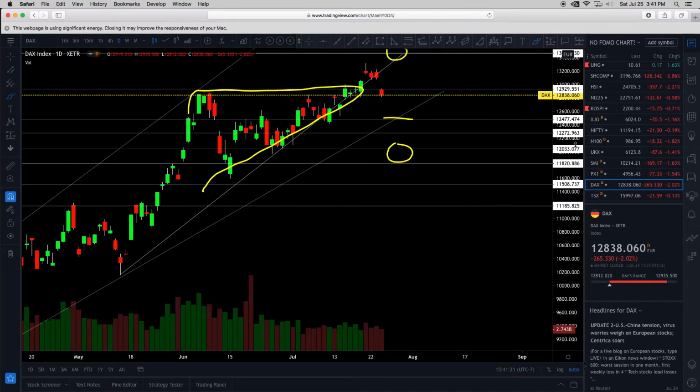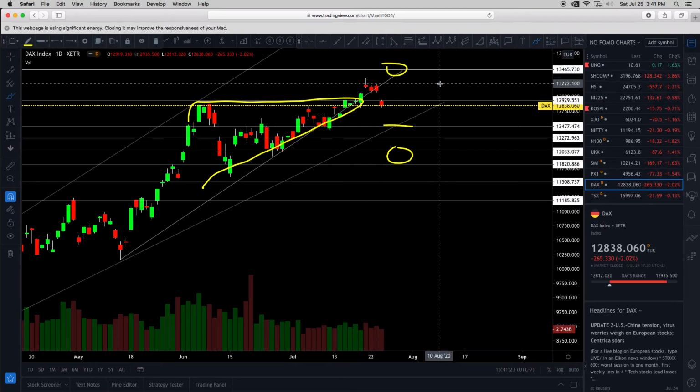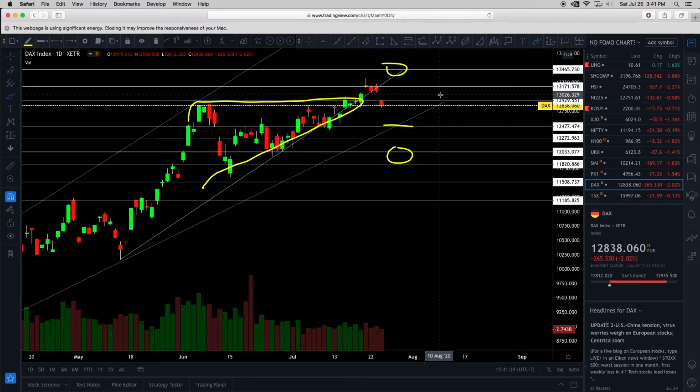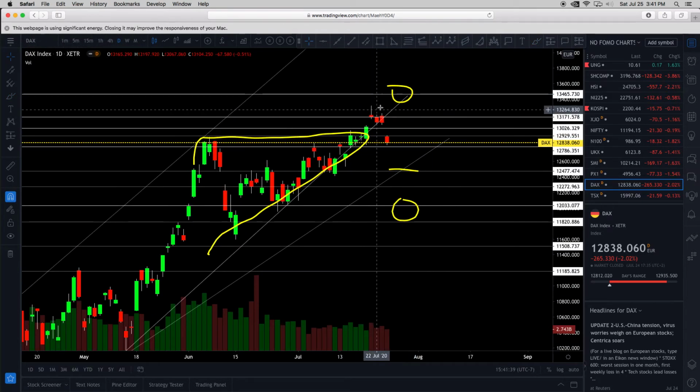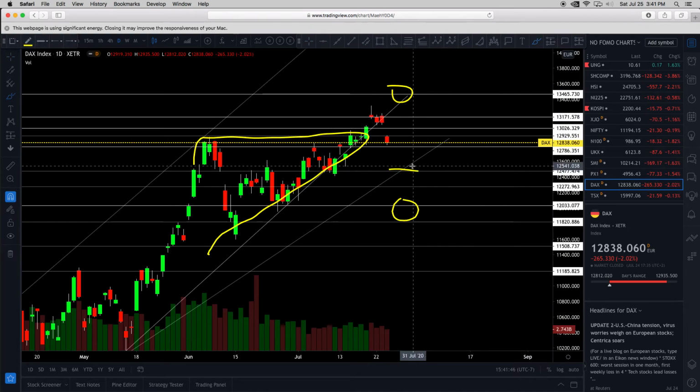Next, DAX Germany index, very similar, topping out. I'm going to call it down here at 13,171 euros. Okay, lost the support of 13,026. Now we're at the next level of support, 12,786. So again, it didn't quite hit the target. It attempted to hit that, but folding over. So again, the downside immediate target right here is still 12,500.